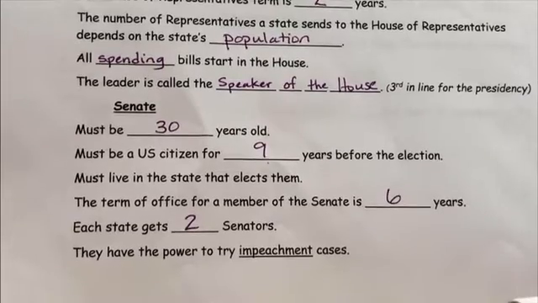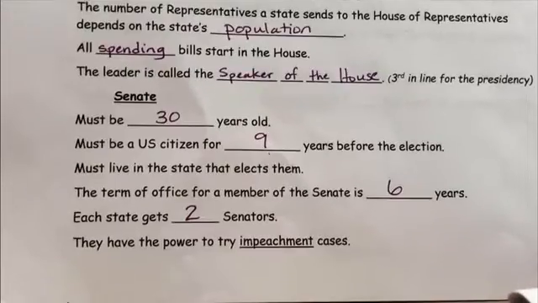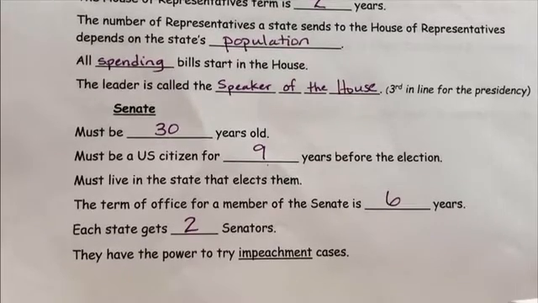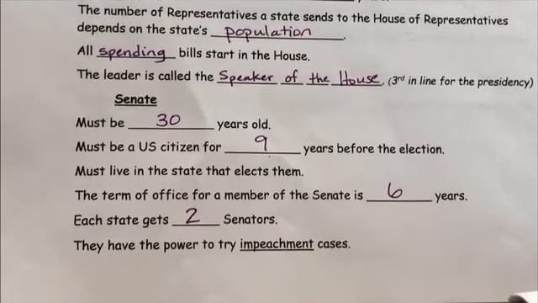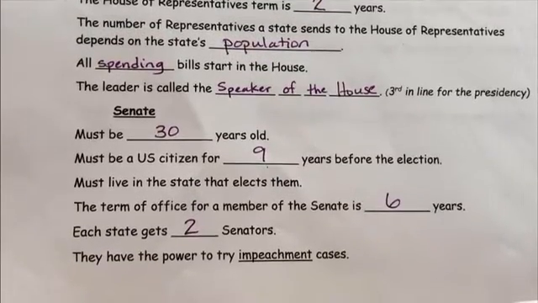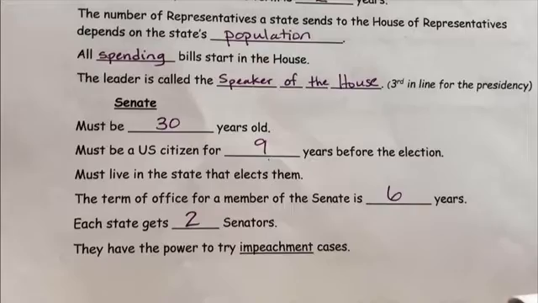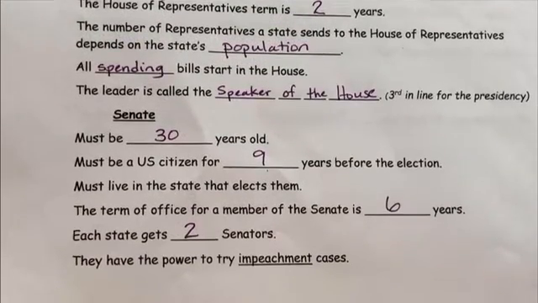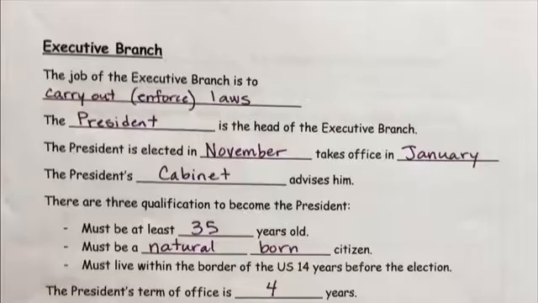The requirements for being in the Senate. So a person must be 30 years old to run for Senate. They must have been a U.S. citizen for 9 years before the election, and they must live in the state that elects them. The term of office for a member of the Senate is 6 years, and each state gets 2 senators, so that will give a total of 100 senators.